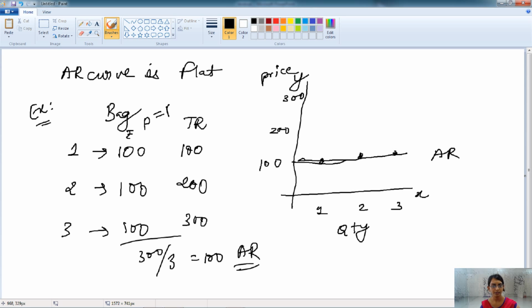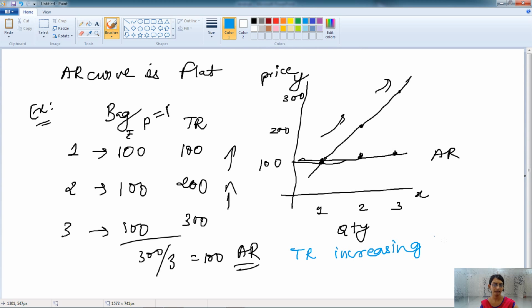Let's draw the TR curve. The first is 100, then the 200 and then 300. So it is increasing order. But it is also increasing at a constant rate. So here in this case, the TR, that is the total revenue, is increasing at a constant rate. Okay. This is the AR curve. Here this is the total revenue curve.